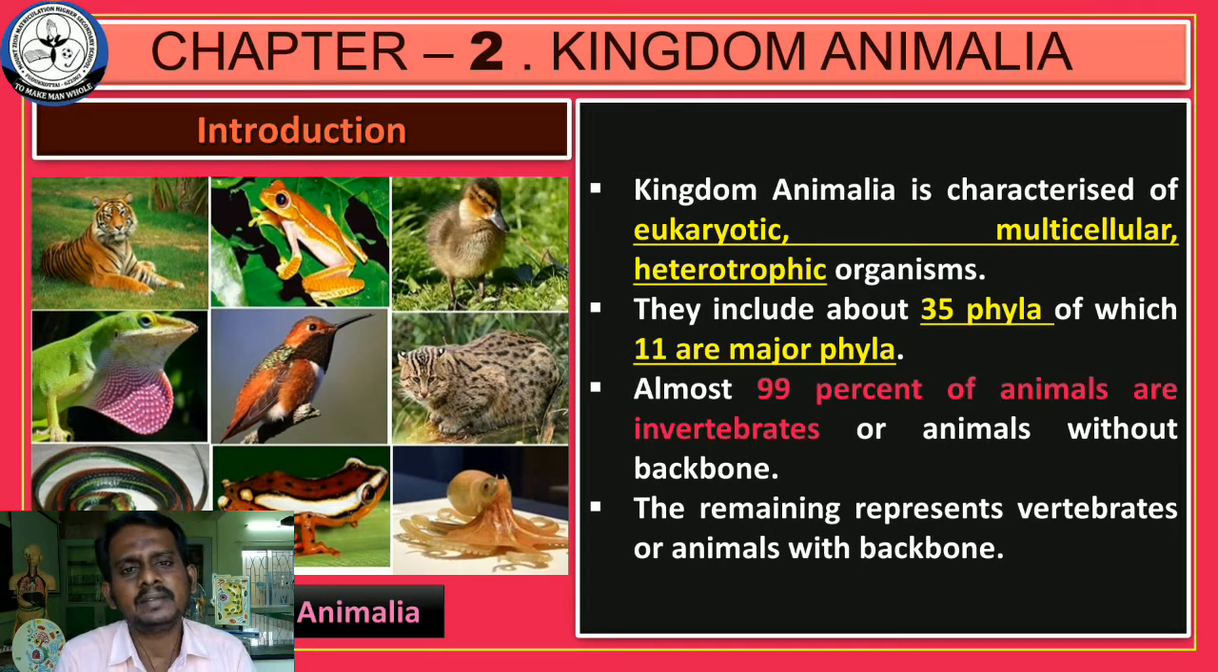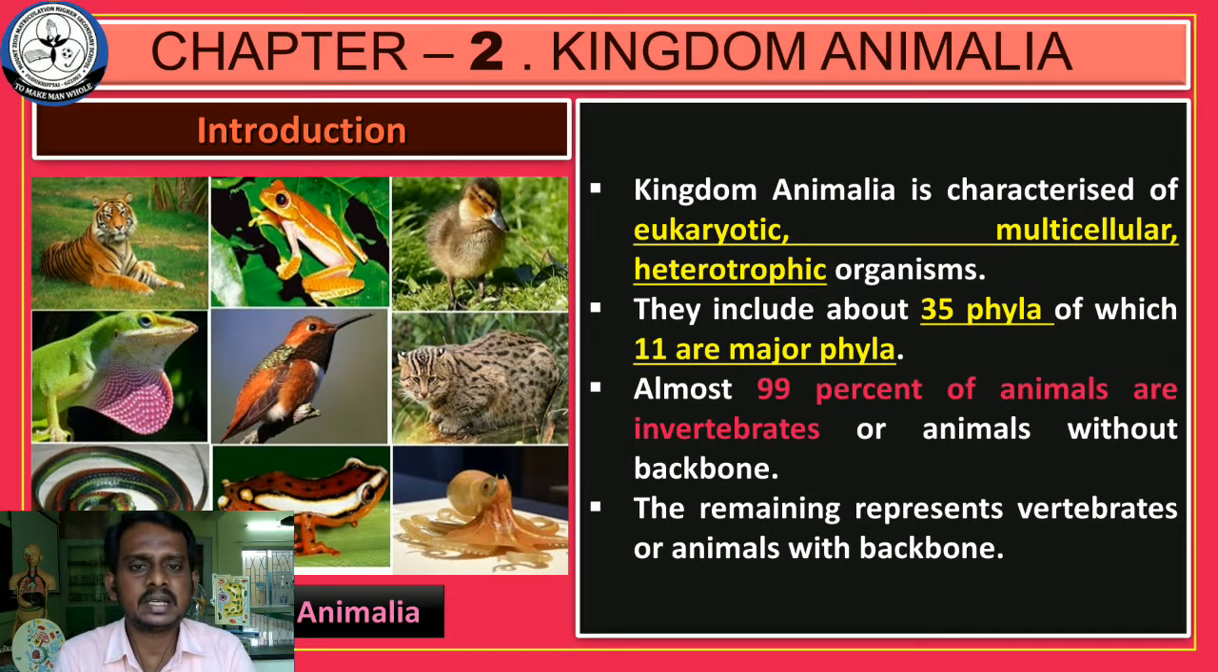So basically the majority of the animals are invertebrates, and the remaining 1% of the animals are vertebrate animals. We come under that 1% category. நம்மலாம் யார் அப்படின்னா human beings are vertebrate animals. We have a backbone. அதனால தான் நம்மளால ஸ்ட்ரெயிட்டாக வாக் பண்ண முடியும்.